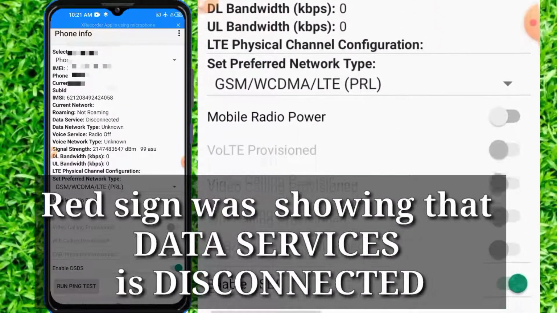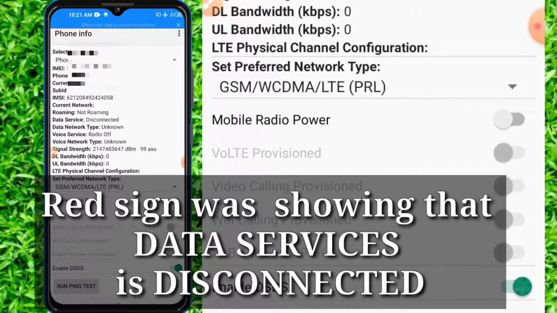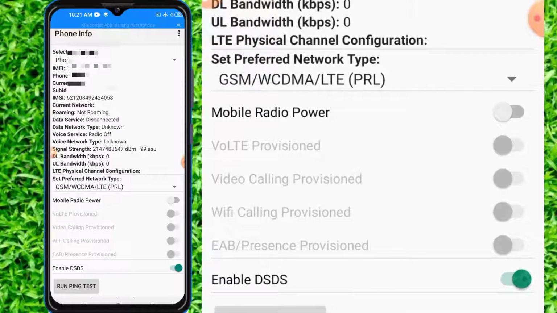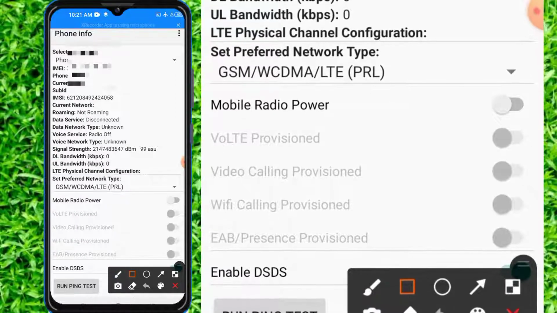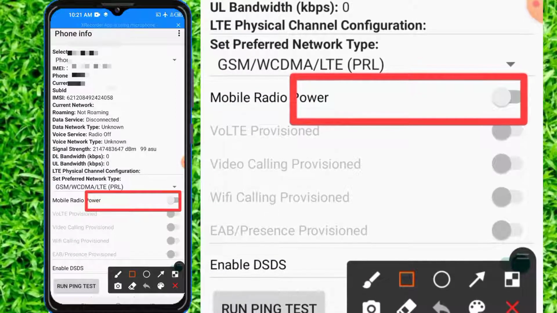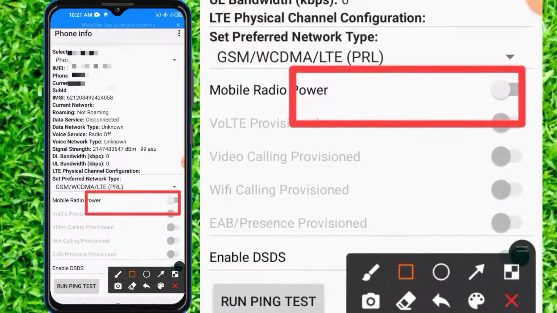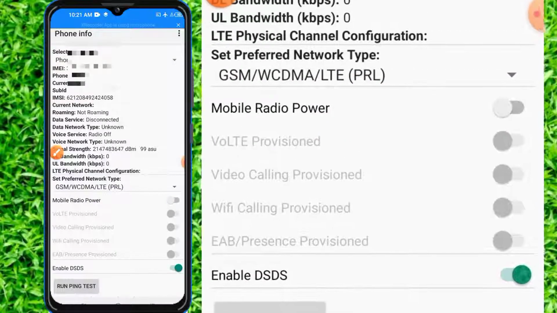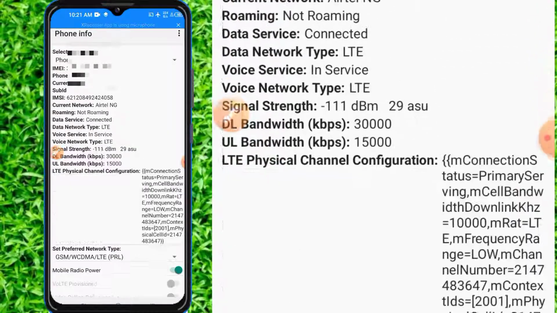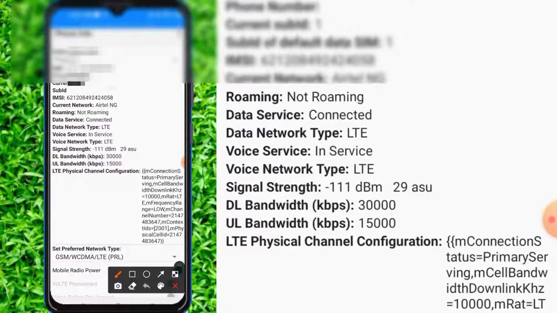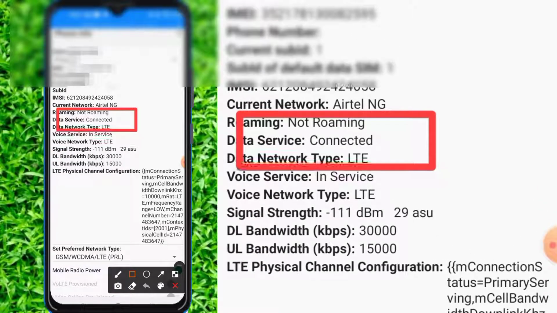So once it opens, okay, you click on this mobile radio power. Okay, mobile radio power. You click on it to enable it. Okay, I don't know if you can see it. It's now connected.